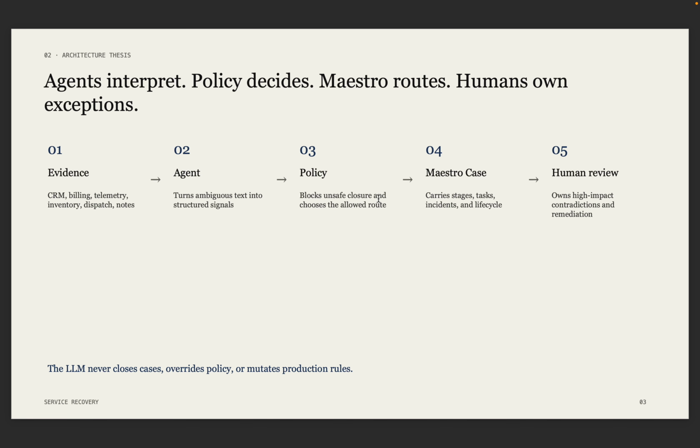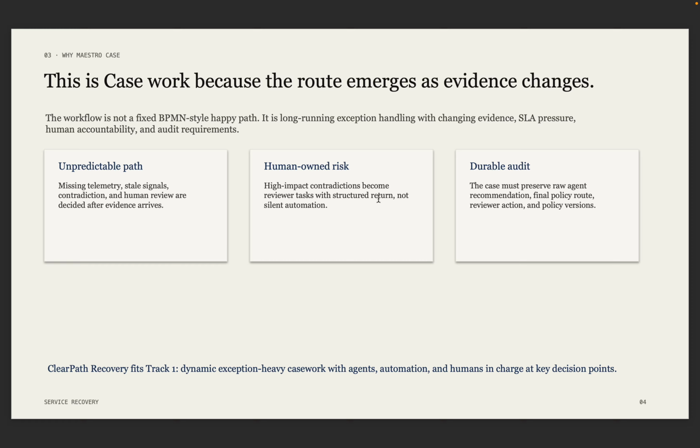The architecture keeps the agent useful without giving it the final authority. Agents interpret, policy decides, Maestro routes, and humans on exception. This belongs in Maestro case because the route is not a fixed happy path. It changes when evidence is missing, stale, contradictory, or high impact enough for a reviewer.